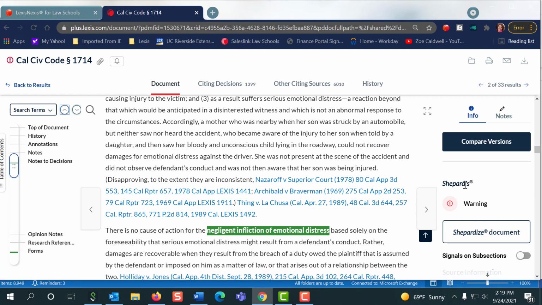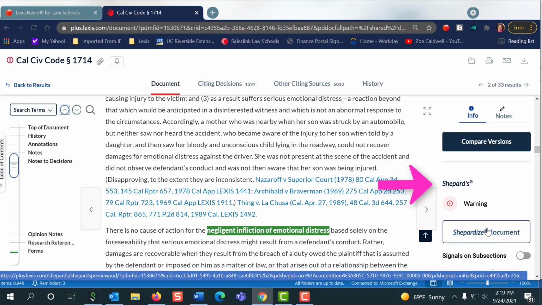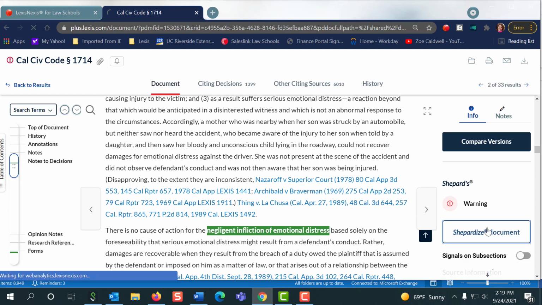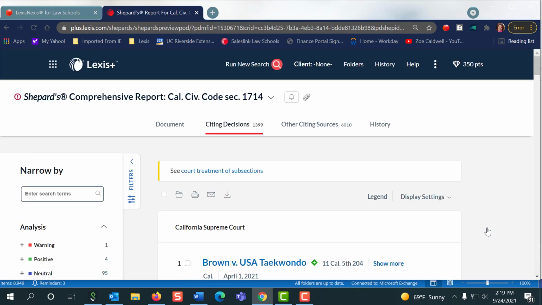We want to also be able to Shepardize our statutes. Now, I know Shepard's sounds scary, but don't let it be. Shepard's is going to give you a list of everything that's ever cited your source. And in our case, it's anything that's ever cited the California negligence statute. So we're going to Shepardize our doc. That's going to give us everything that's ever cited this.